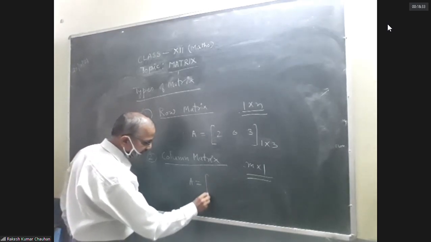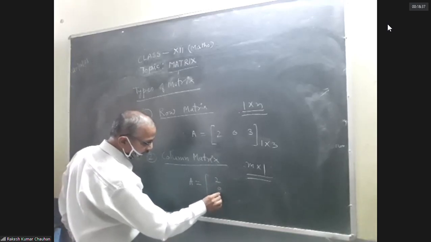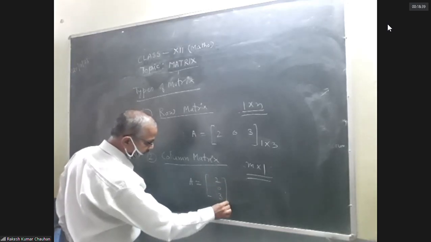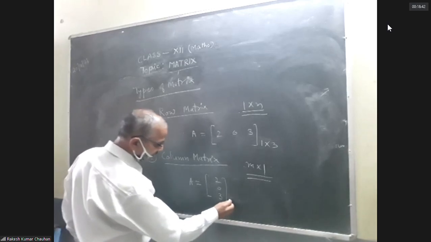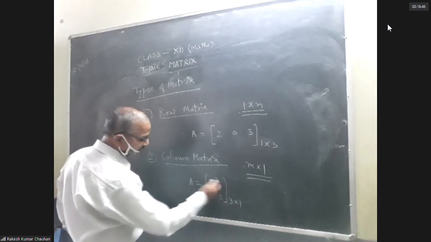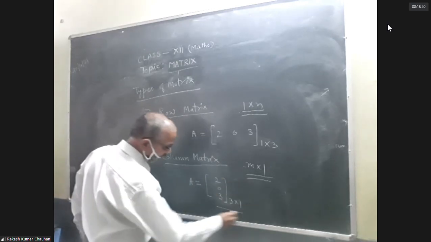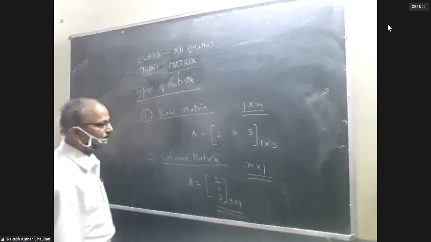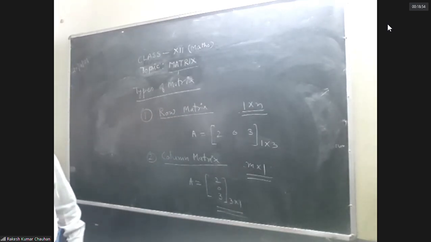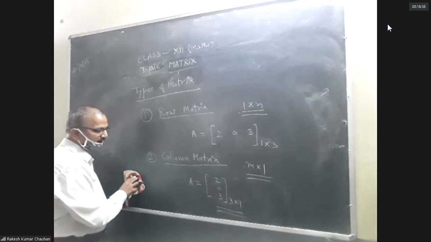For example, 2, 0, 3. Its order is 3 into 1: first row, second row, third row, one column. So this is a column matrix. A matrix which has only one column is known as a column matrix.